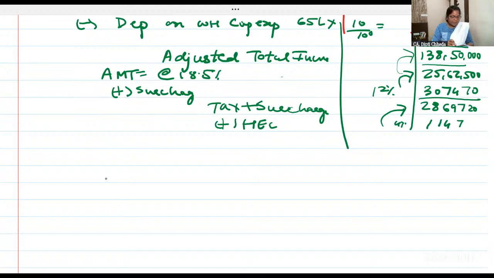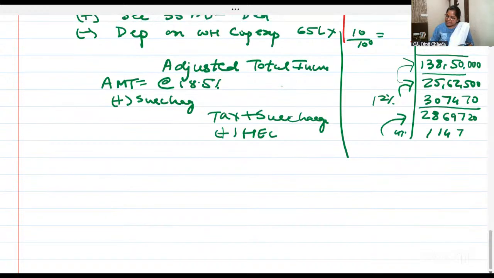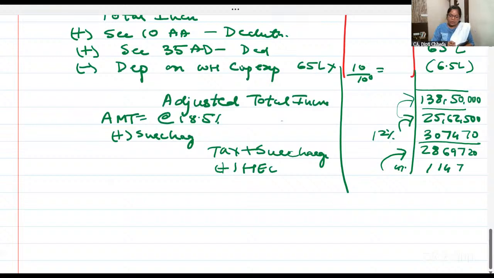Why is it coming different? 2869. Why? There is a slight difference in the tax, check. You will also check. I'll also check.